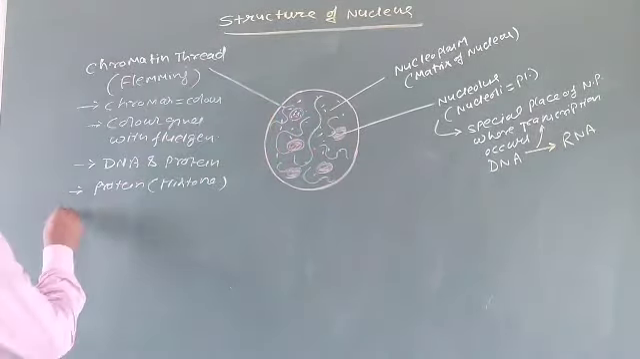Listen. The chromatin threads at the time of cell division become densely packed to form chromosomes. ये cell division के टाइम क्या बनाता है? क्रोमोसोम. At the time of cell division, it forms chromosome.